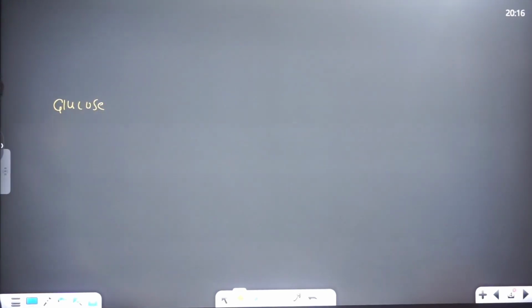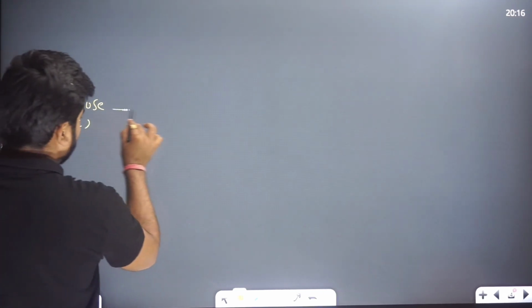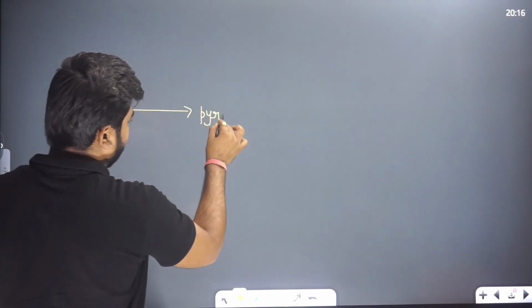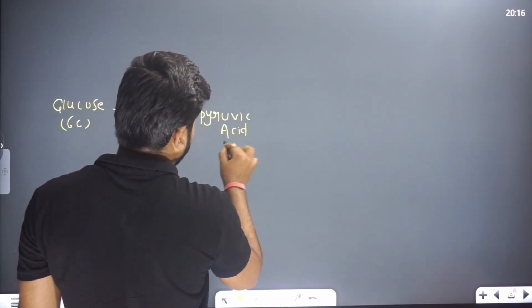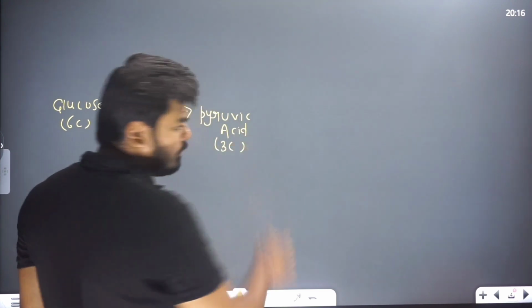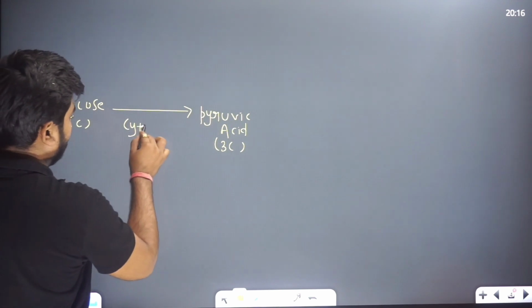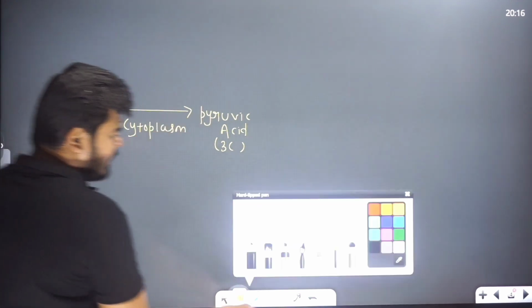This is a glucose molecule. Glucose is a 6 carbon containing molecule. Now this glucose molecule is broken down into pyruvic acid, which is a 3 carbon containing molecule. And this process occurs in the cytoplasm of the cell.